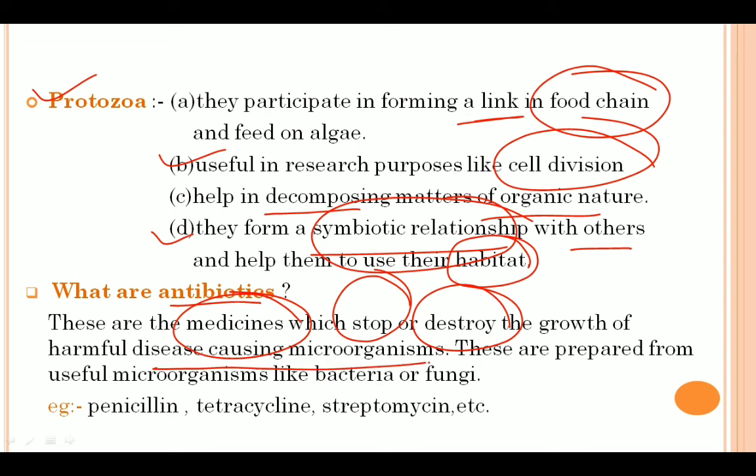And you can even prepare antibiotics from microorganisms like bacteria or fungi. Okay, so if I talk about the examples, we have penicillin, tetracycline, streptomycin. Penicillin is an antibiotic which was actually made by Alexander Fleming. So this is an important question that could be asked at the academic level, right?